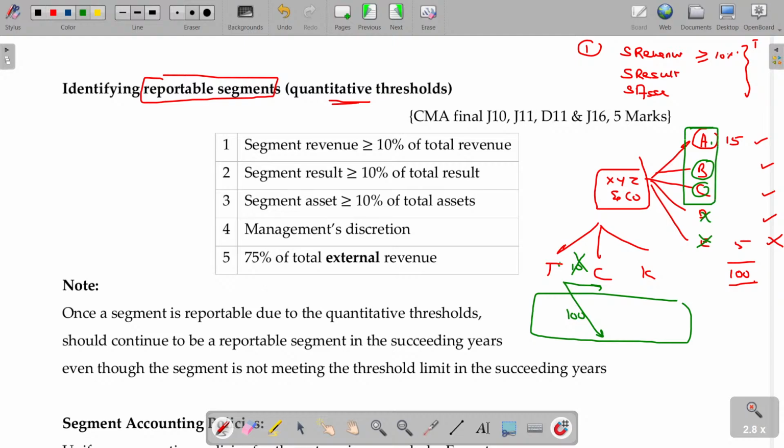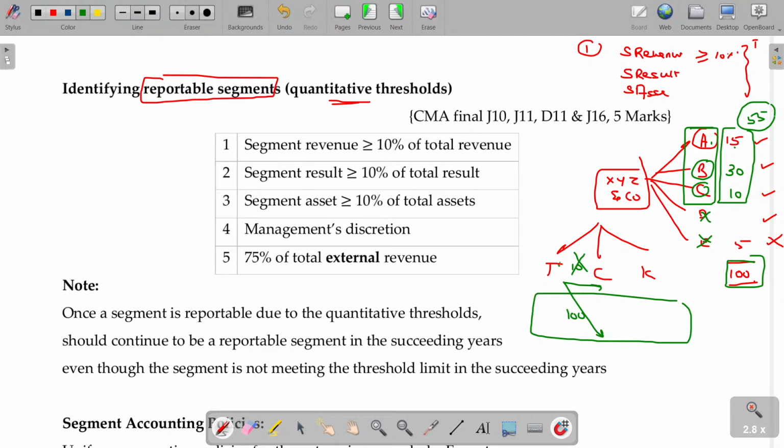Once you find out the reportable segments based on criteria 1. What is criteria 1? Revenue, result and asset. Based on that, we decided these are the reportable segments. Once we decided that these are the reportable segments, the next duty is what? Find out the external sales of these 3. The external sales of these 3 being 15, here 30, here around 10. The summation of the external revenue of these 3 divisions being 55. In the total external revenue, the reportable segments' external revenue should be at least 75%. At least 75%. That's the second condition.